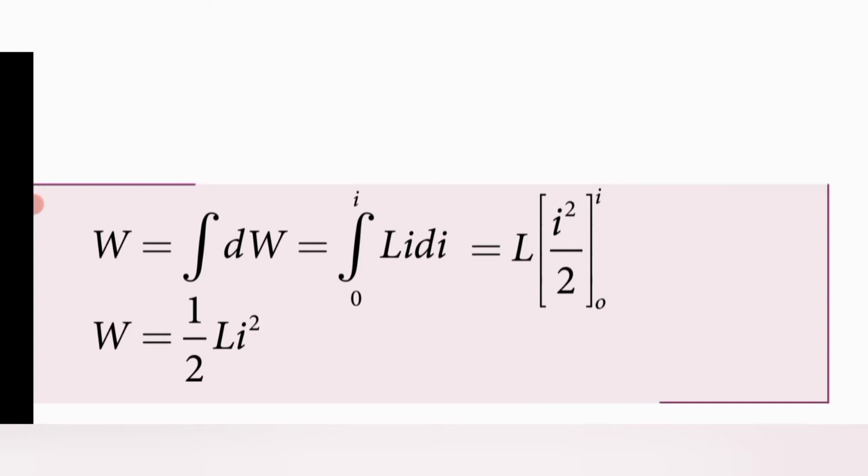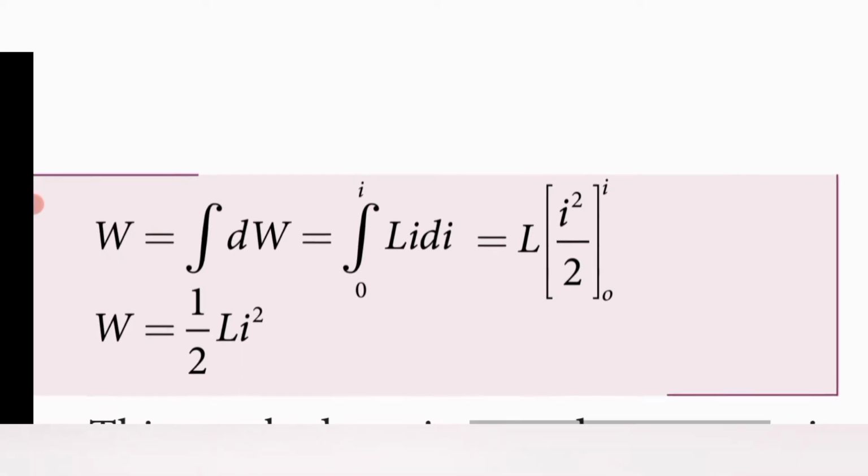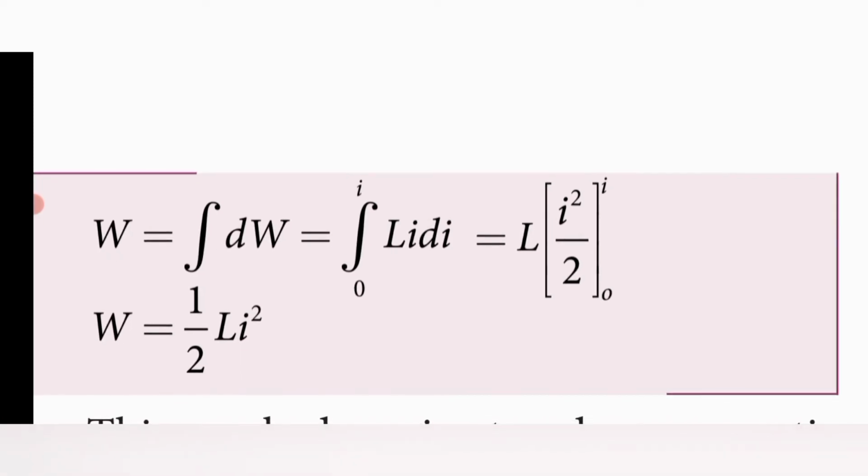What is the formula for the integration of x dx? It is x to the power n plus 1 divided by n plus 1. Here I is the x, and the power is 1, so it becomes I squared divided by 2. So the integration of I di is I squared by 2.